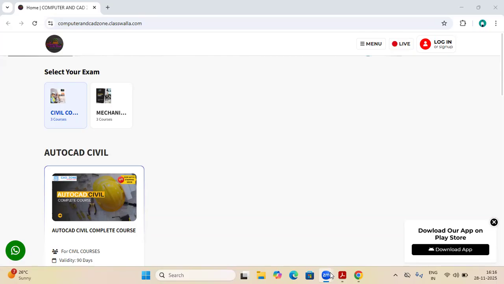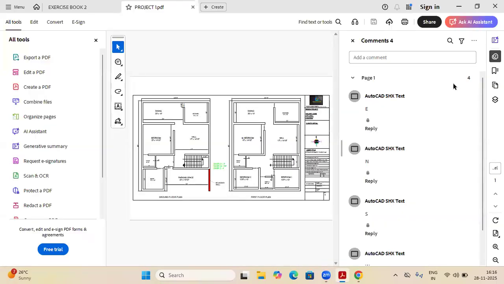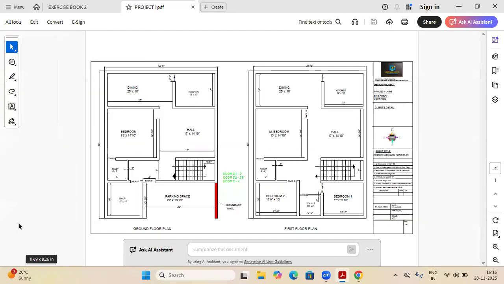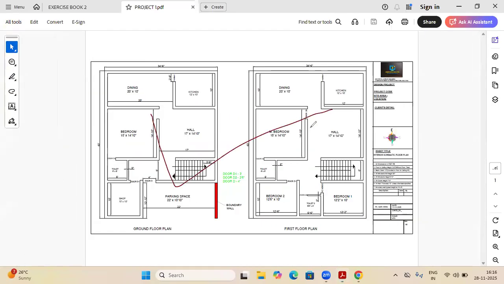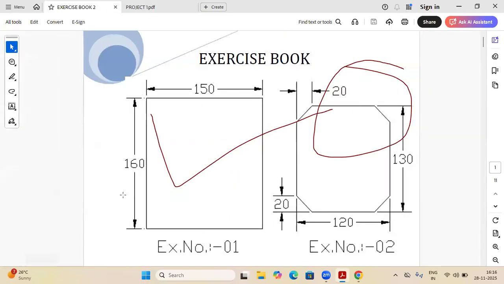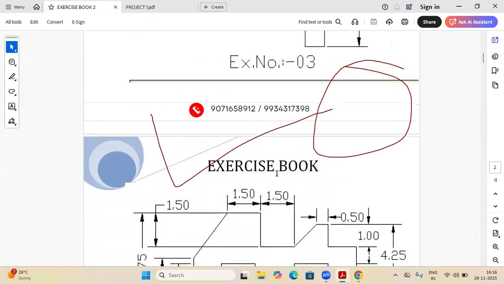So we have AutoCAD complete courses. You can check our training also. See, this is our module. Our module is live project based training. See the live projects, whether civil branch, and in mechanical also live projects are there. The mechanical branch also, you can see the live projects will be covered.